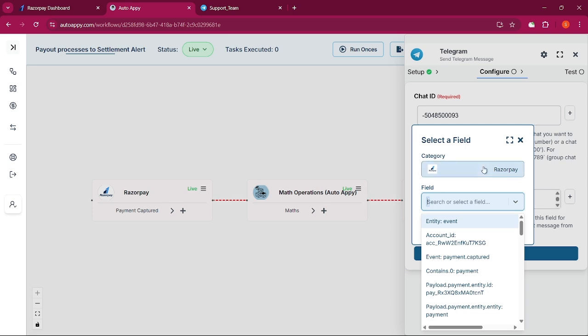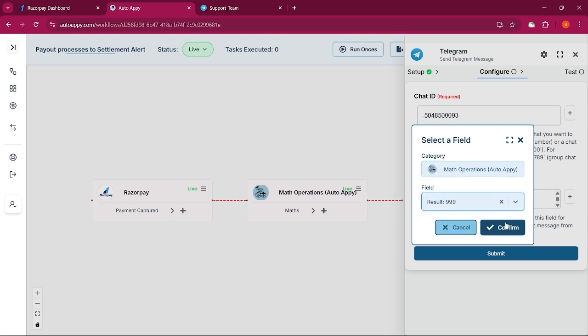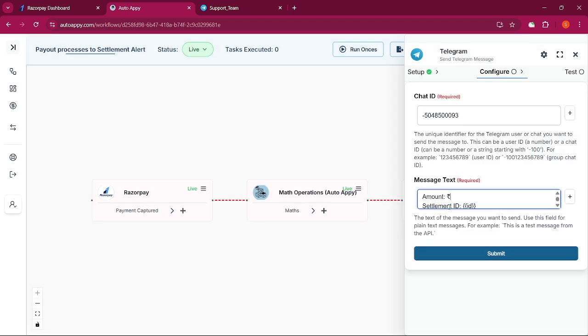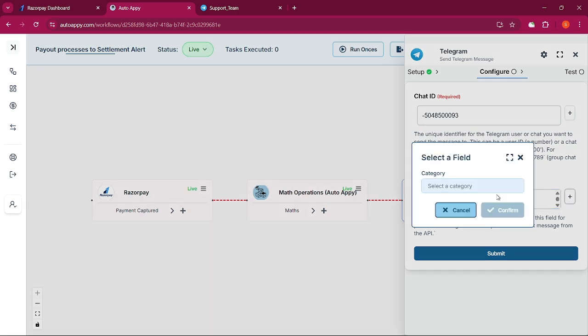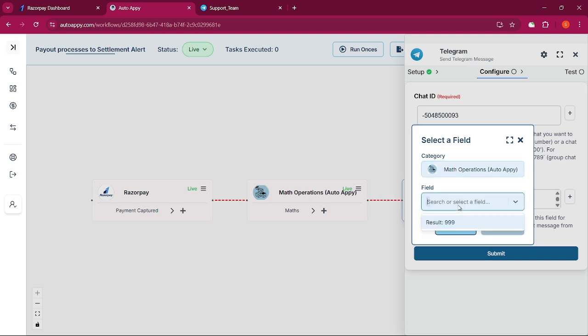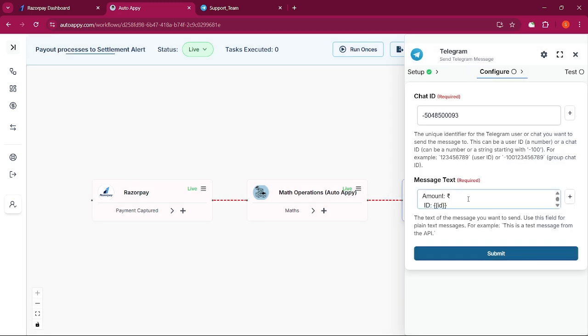I just use the different application; I have to use the math operator here. I just paste my data here itself. Now what I have to do is map the data from my previous node, so I can use the mapper, search for the data from my previous node and paste it here.